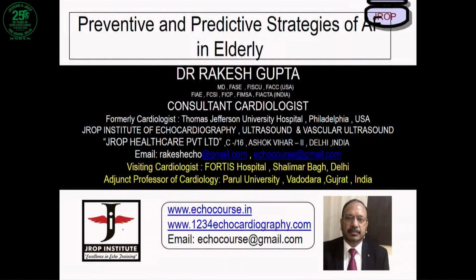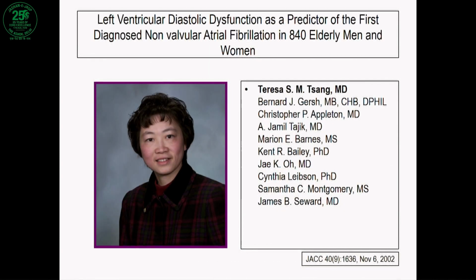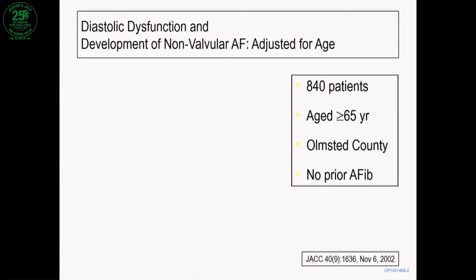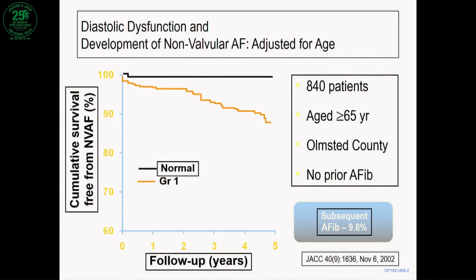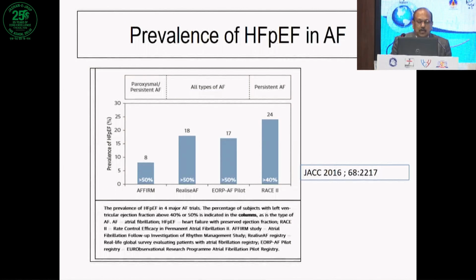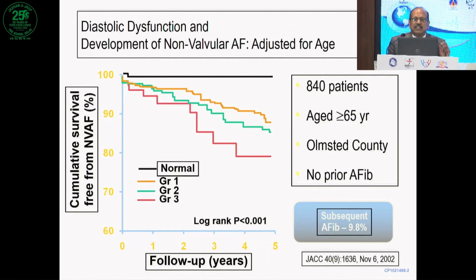Well, everybody talks about how to control atrial fibrillation. But many of us can go into atrial fibrillation, and that's what I'm going to talk about in the next 8 to 10 minutes. This paper was published almost 20 years ago. What it suggests is that if you have grade 3 diastolic dysfunction, the chances of developing non-valvular atrial fibrillation are pretty high.